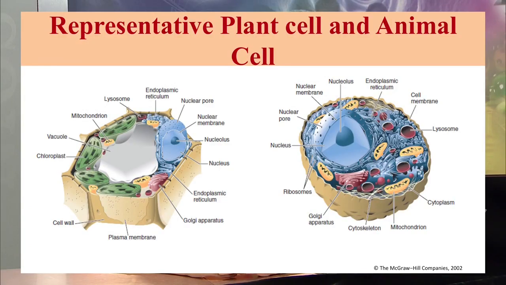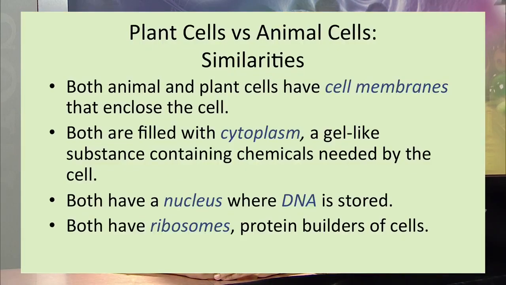There are a number of similarities found between the plant cell and animal cell. Both have the cell membrane, which encloses the cell. They both are filled with the cytoplasm, a gel-like substance containing the chemicals needed by the cell. Both have the nucleus, where the DNA is stored.